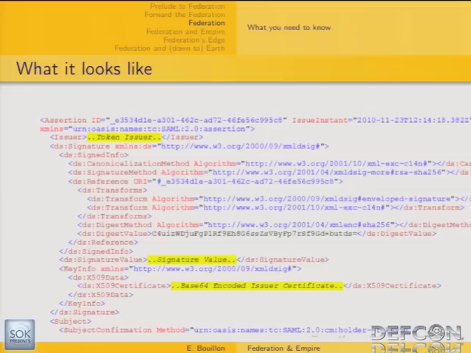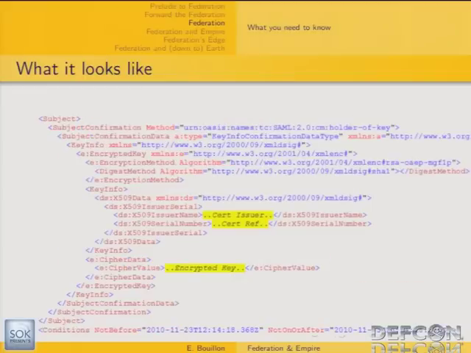So here is how it looks. With no surprise, it's a signed XML document which follows the XML digital signature standard. So you get information regarding the issuer, regarding the signature, how it has been computed, etc.